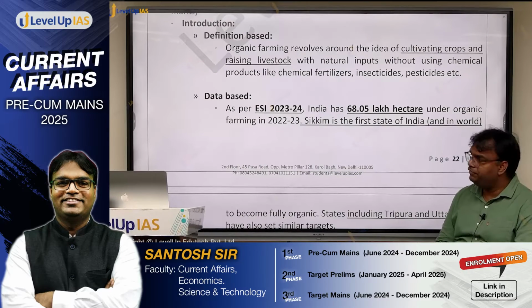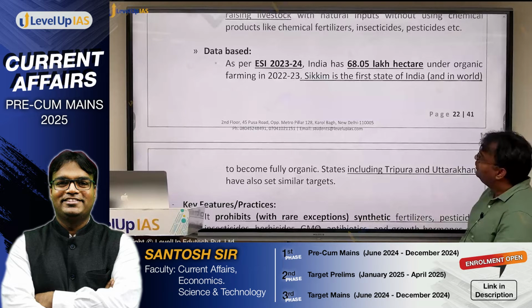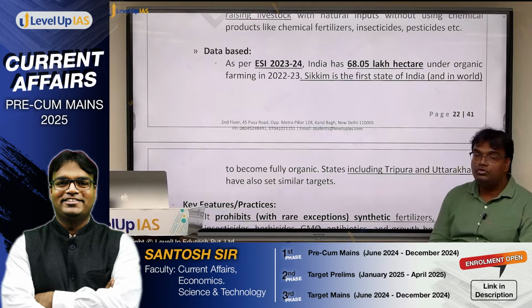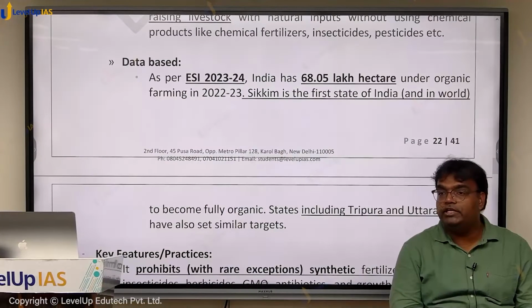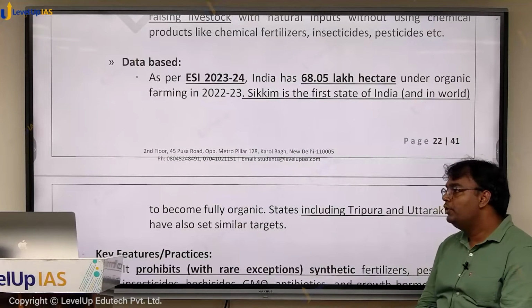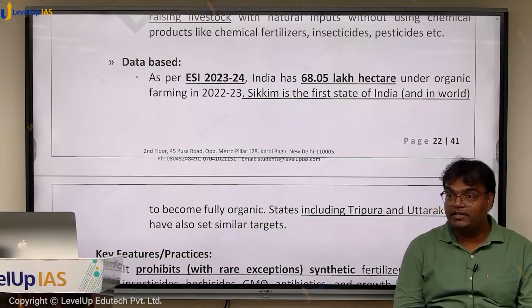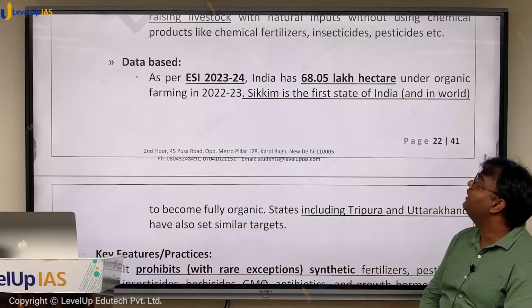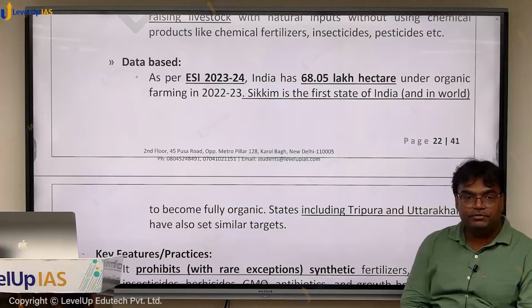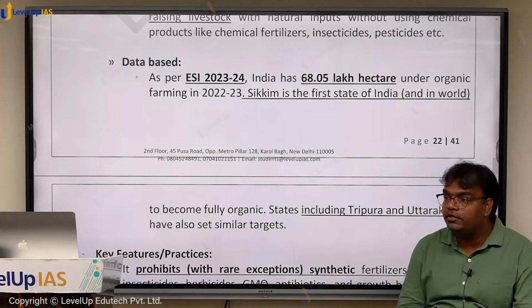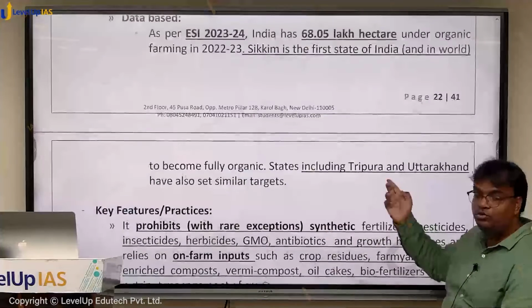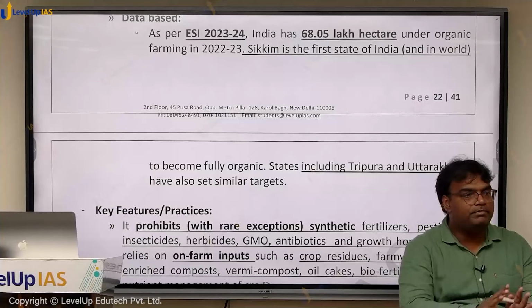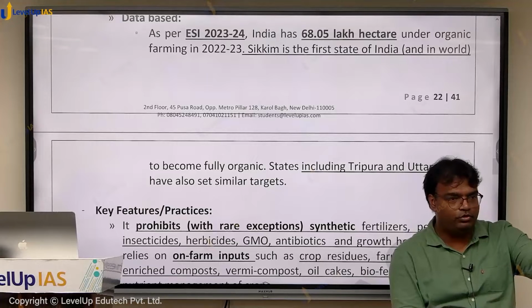Very simple, common definition. If you want to look at some data, as per Economic Survey of India 2023-24, India has 68 lakh hectares under organic farming in 2022-23. How much area was under cultivation? 600 lakh hectares. अभी हमने देखा था organic farming के अंदर we have 68 lakh hectare. Sikkim is the first state in India which has become completely organic. Some other states, Uttarakhand, Tripura, they have announced that they want to achieve that target. Some data-based introduction.